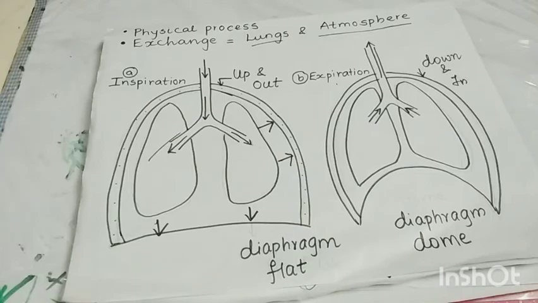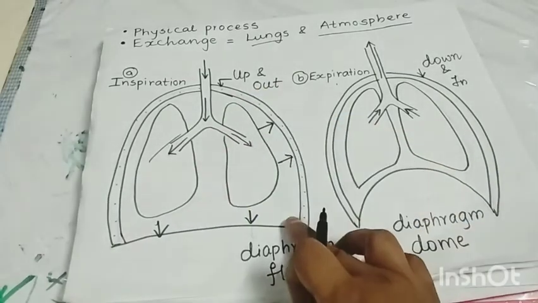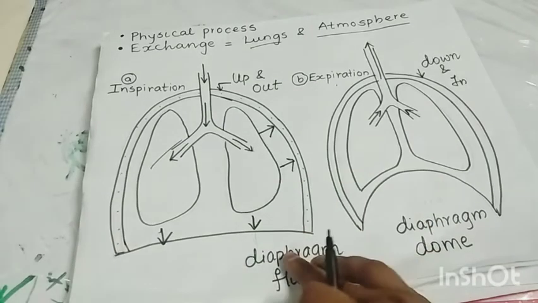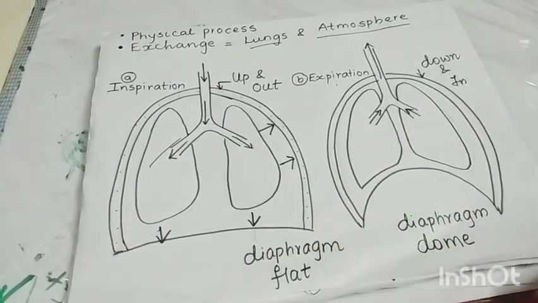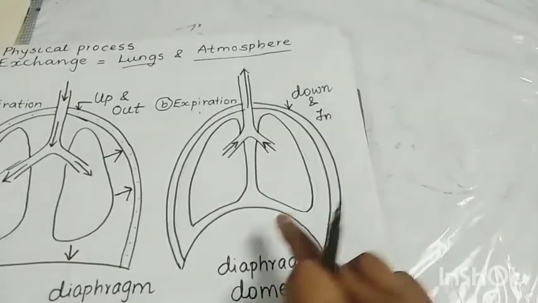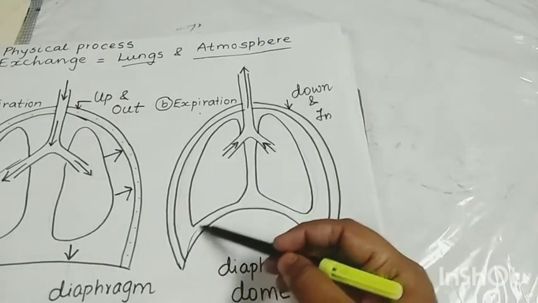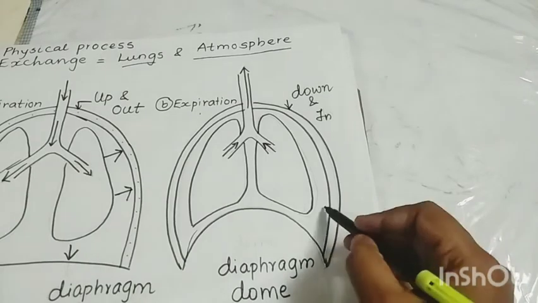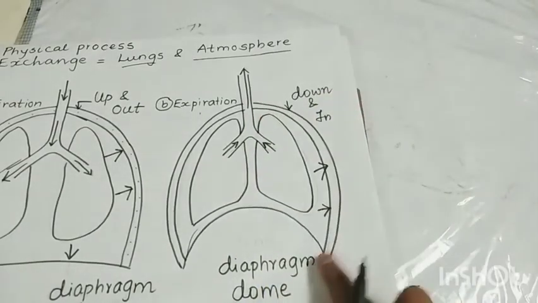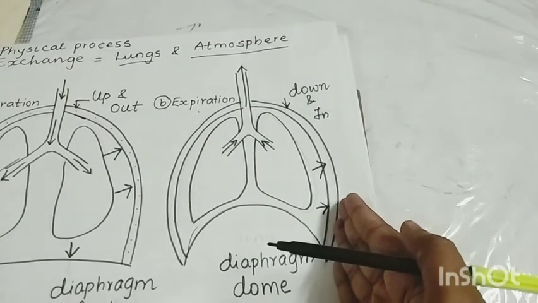and all the alveoli will collect the air. When they collect the air, the space will be filled. When this space is completely filled, it will put pressure on the diaphragm. Because of this pressure, the diaphragm will come back to its original position. When it comes to its original position, it affects the intercostal muscles, so they will also come back to their original position. Okay, so they will come down.